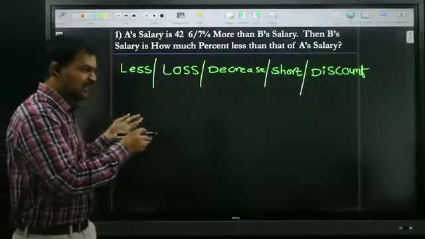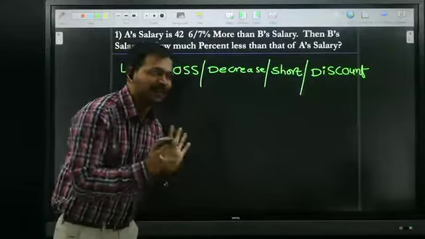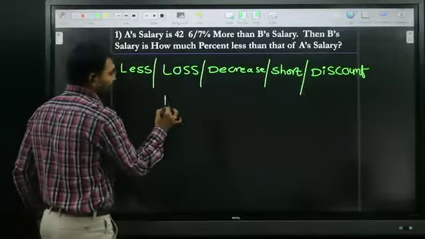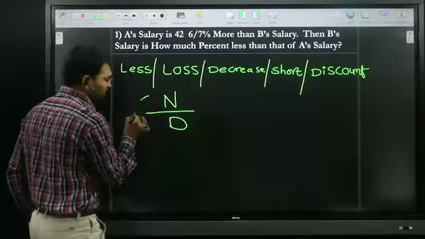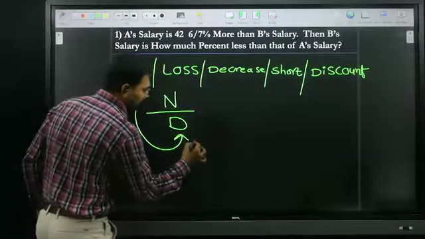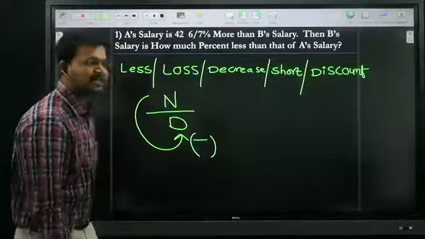In this case, simply the numerator is subtracted from the denominator. This is, for example, the numerator, and this is the denominator. Simply do one thing: the numerator is subtracted from the denominator.